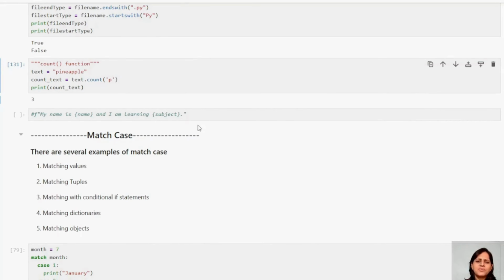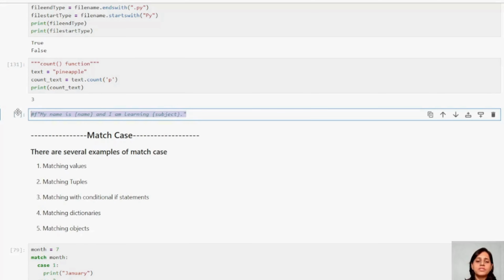Now, guys, this is one short example. I think I have already shown you this, but I want to show how this formatted string works. This is called format, f of this. So I have a placeholder already. Consider that you have written name equal to something, subject equal to something. This is how you can fetch that output. F, double quotations. Inside that you can write my name is this placeholder and I am learning this placeholder, subject. That is how your formatted string works.